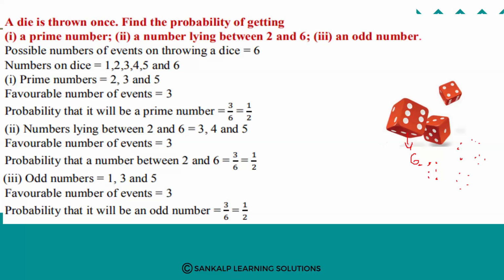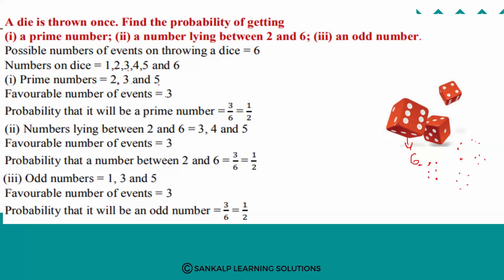Okay. So what they have asked is a prime number from 1 to 6: 1, 2, 3, 4, 5 and 6. How many prime numbers are there? 2 is a prime number, 1 is neither prime nor composite. So 2 is a prime number, 3 is also a prime number and 5 is also a prime number. That means the prime numbers are 2, 3 and 5. The favorable number of outcomes is 3.